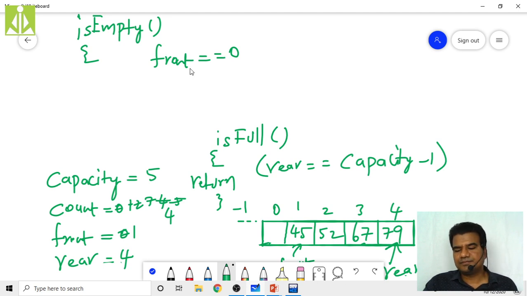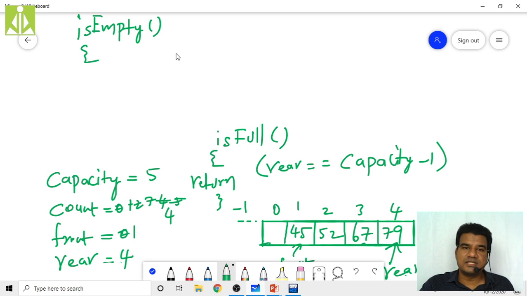Or, sorry, not front, I think rear: if your rear value is 0, or if your count value is 0. We have a variable count.